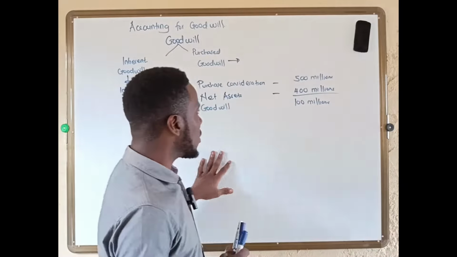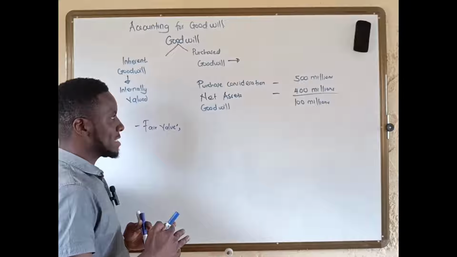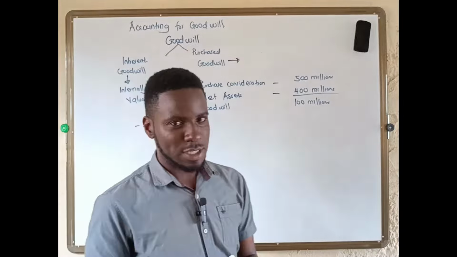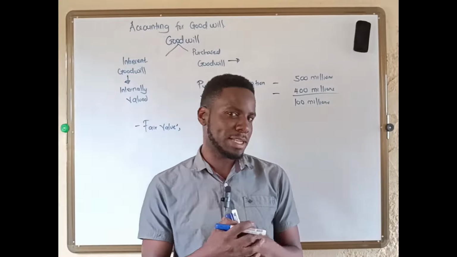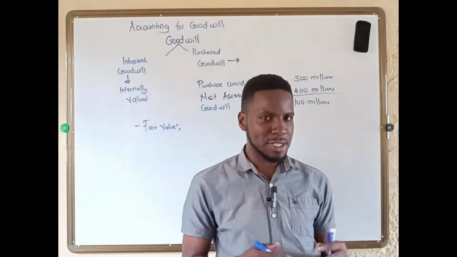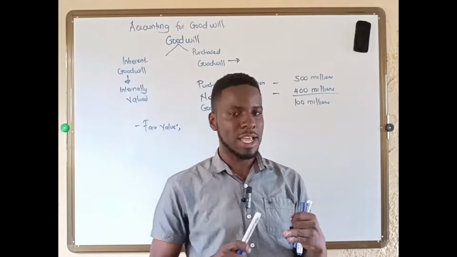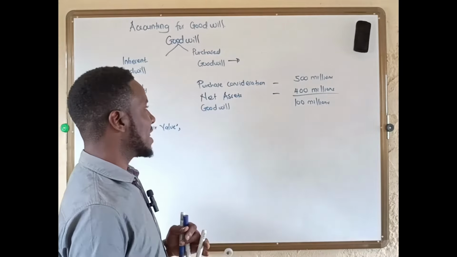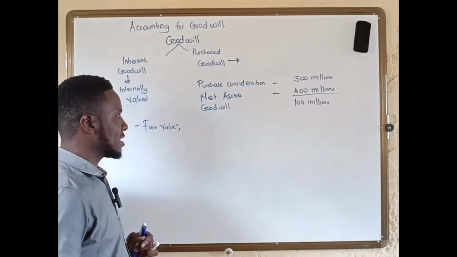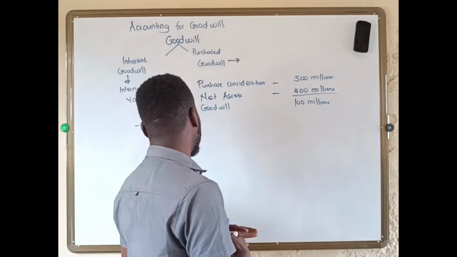The parties have to be, one, knowledgeable, two, willing, there must be no coercion, and then we call that an arm's length transaction. So basically that's what we call fair value.